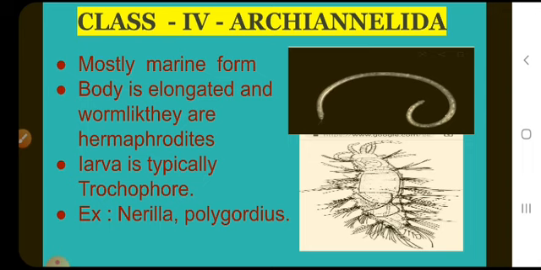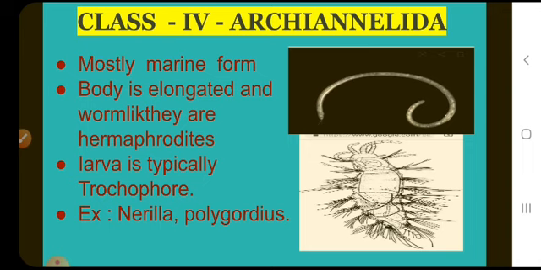They are hermaphrodite animals. Sexual reproduction occurs with internal fertilization, and it produces a larval stage called the trochophore larva.